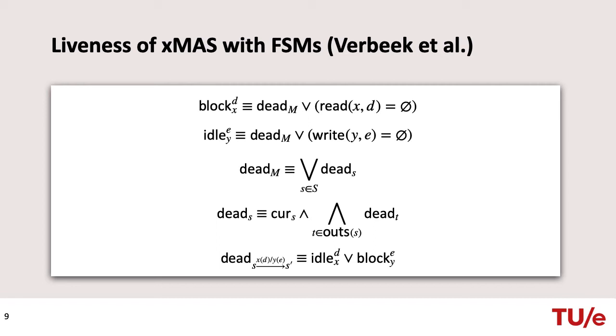Here, the intuition is as follows. A dead FSM is supposed to eventually lose the ability to read from its inputs and write to its outputs. The authors suppose that it happens when the FSM reaches a state which cannot be left, since all the outgoing transitions from this state cannot be taken. So, at first glance, this encoding seems reasonable. However, as we will see, this encoding does not detect the dead channel from the previous slide.